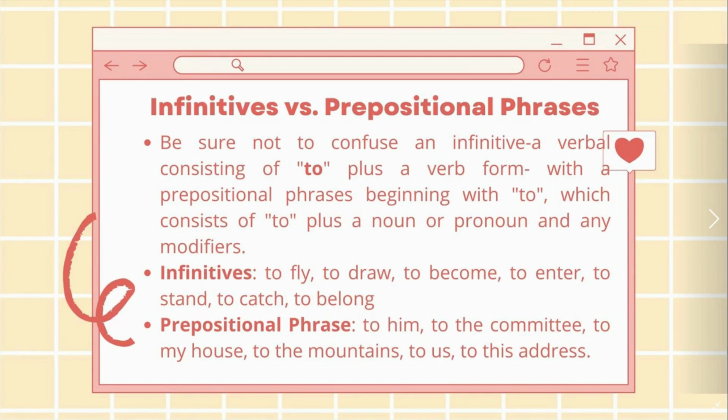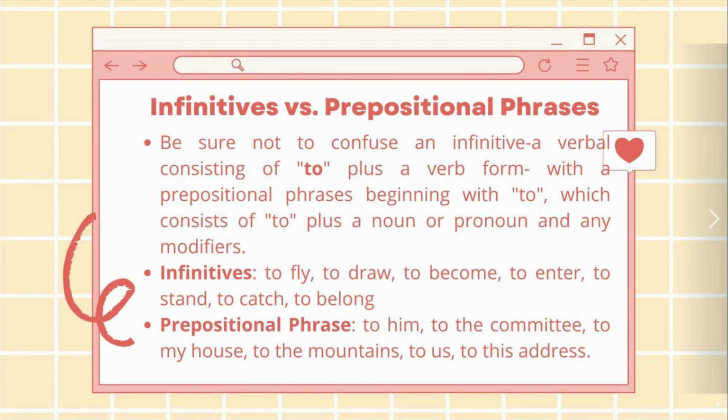While prepositional phrases: to him, to the committee, to my house, to the mountains, to us, to this address. These phrases start with to followed by a noun or the pronoun him, to the committee, to my house, to the mountains, to us, to this address. So that's the difference between infinitives and prepositional phrases.